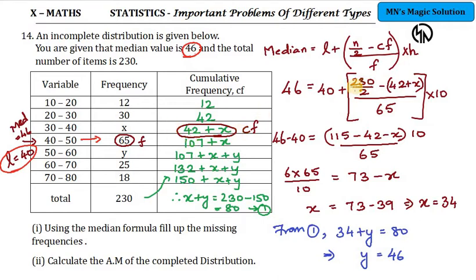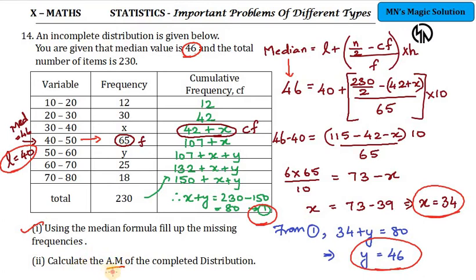L is 40, and the frequency corresponding to the median class is f, and the cumulative frequency before it is Cf. I am substituting all the values in the formula along with the median value of 46. Upon solving we get the value of x as 34. And if I substitute this value of x in equation number 1, I get y as 46. So 34 and 46 are the values of x and y respectively. So the first part of the question is answered. Using the median I have found the missing frequencies.